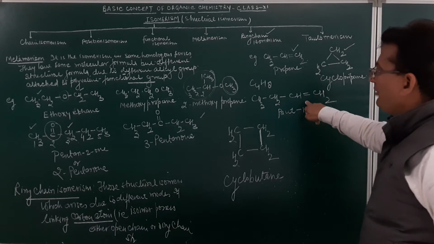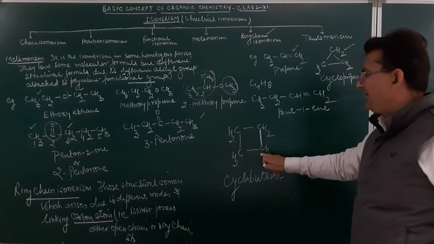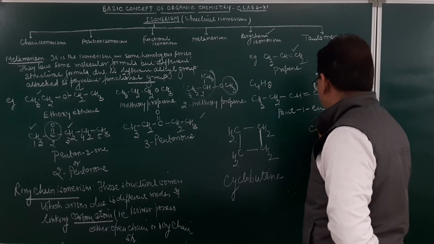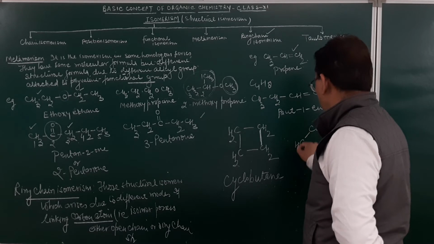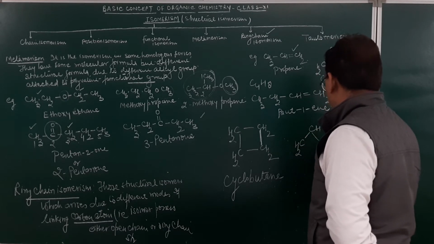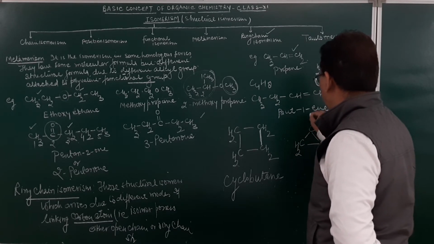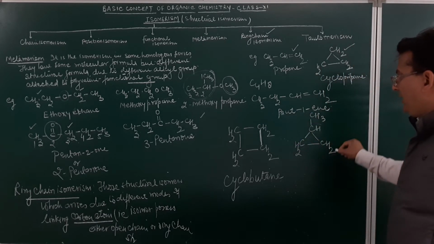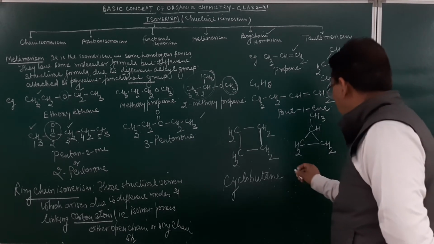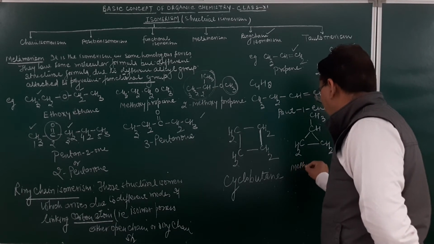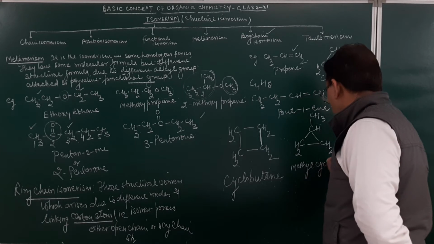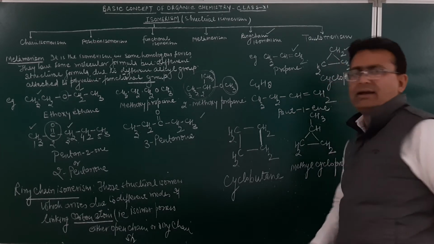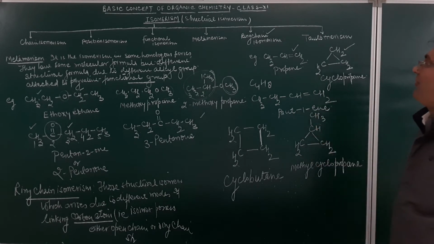But there it is present in the form of open chain structure, and here it is present in the form of a ring chain structure. If I write down the structure in this manner, CH, this will be CH2, and then again over here CH2, and then over here we write down CH3. So what will be the name over here? This is cyclopropane and this will be methyl. So the name of this group will be given as methyl cyclopropane. So what type of isomerism is this?